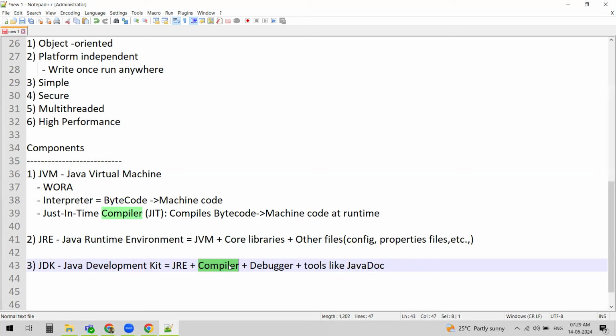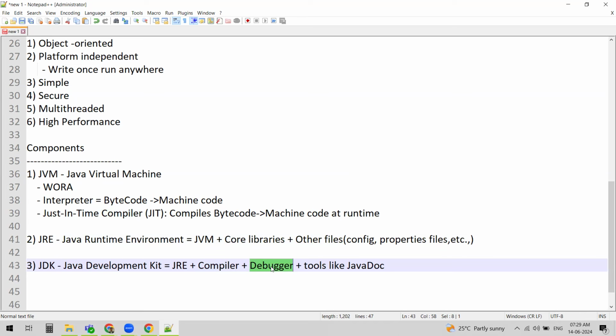It shows you the error if it is not following the syntax, and it also converts the actual program into bytecode. The debugger is used to debug the application. If you have written some code and it is not working as per your expectation, we can debug the code to find out where the actual issue is.